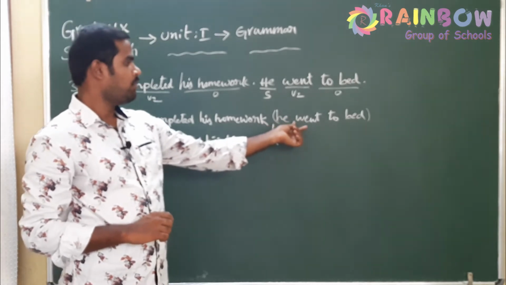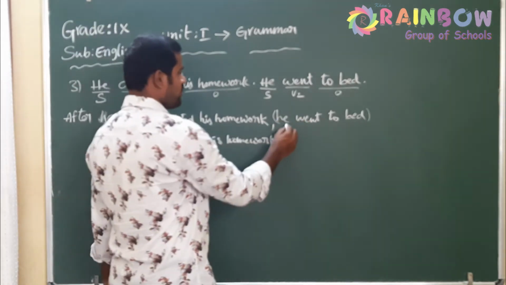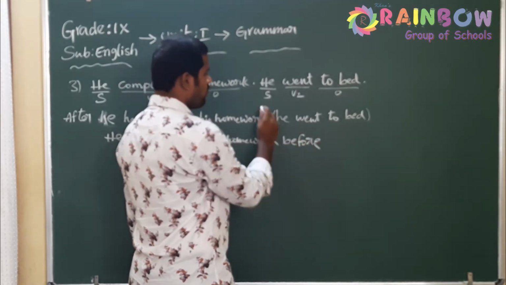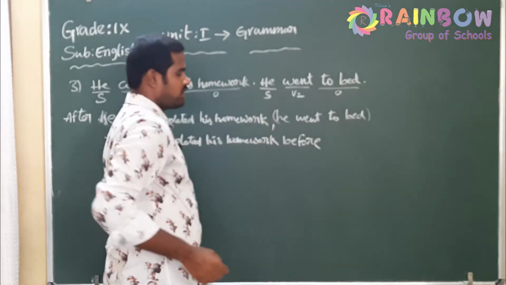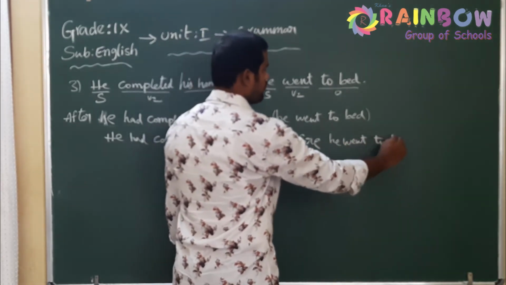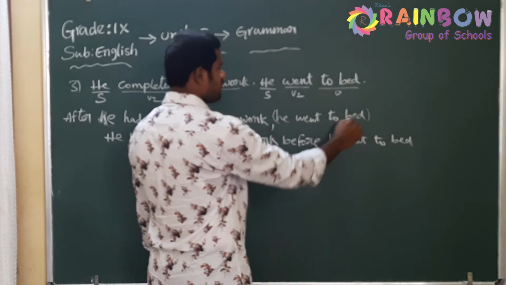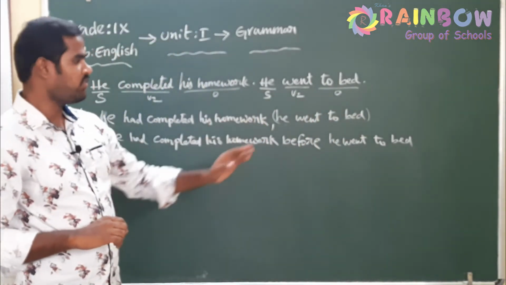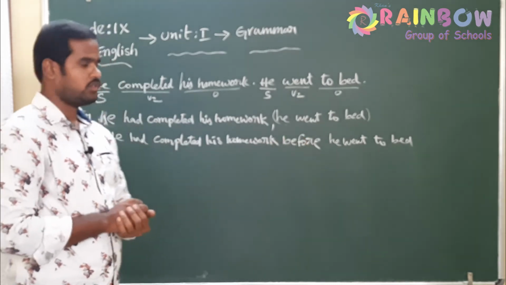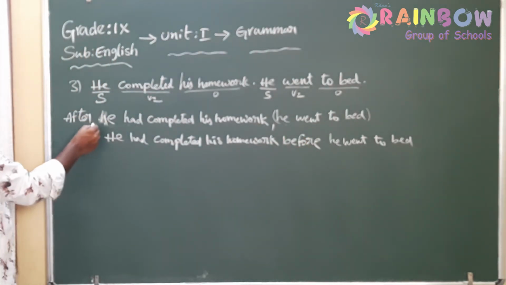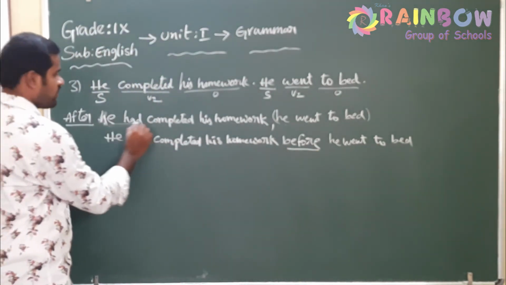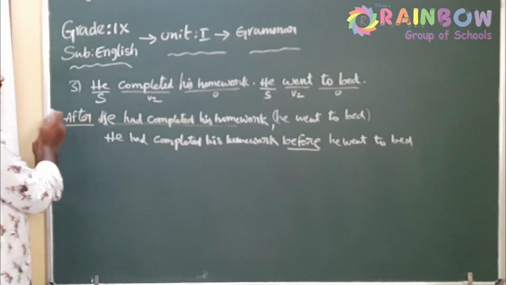Obviously simple past, right? So you have to use before the simple past statement: before he went to bed. This statement is simple past. So before the simple past statement we have to use before. Okay, so these are the two answers, and again you can observe the positions of the linkers. It is the past perfect statement; before that use after.